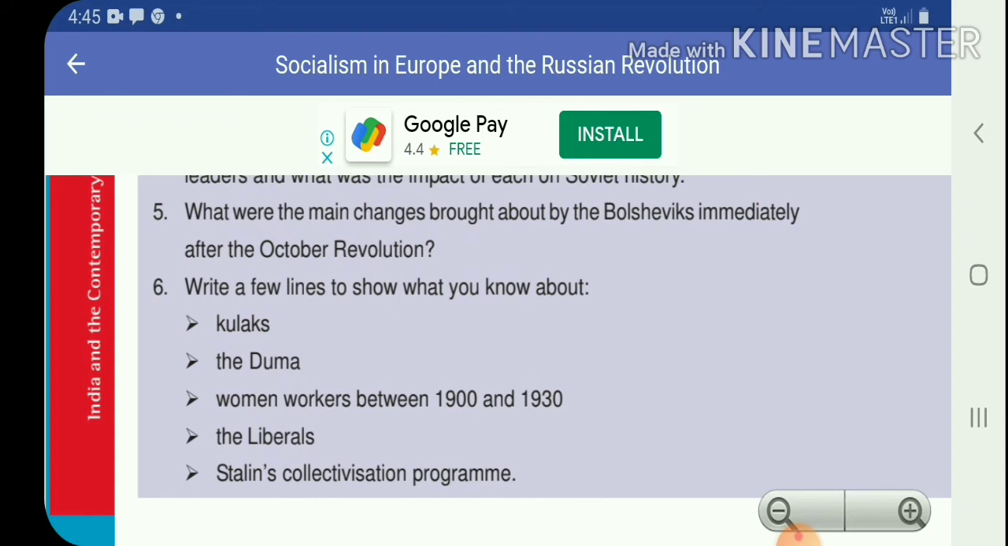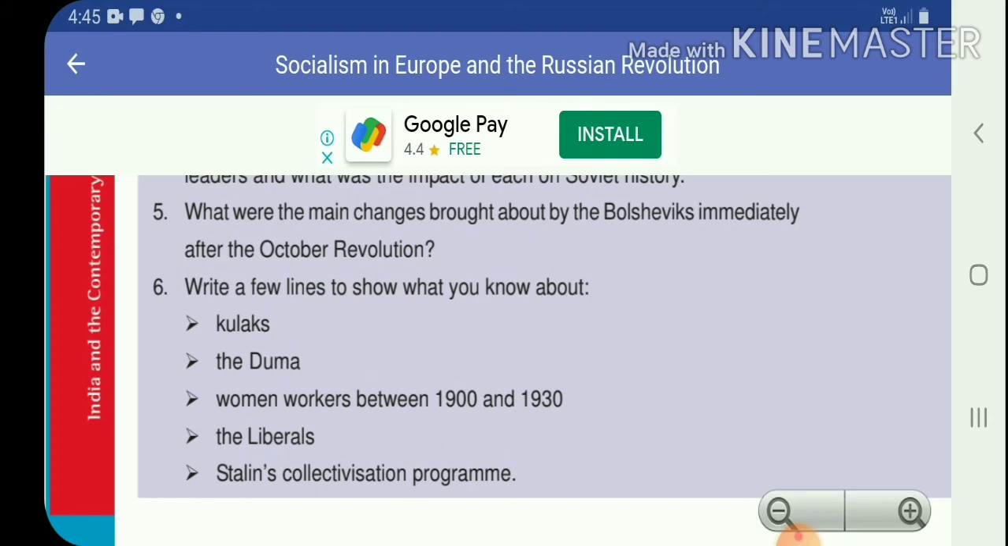What were the main changes of the Bolsheviks immediately after the October Revolution? Now we'll watch this question's answer. Industries and banks were nationalized by November 1917. Government took over ownership and management.